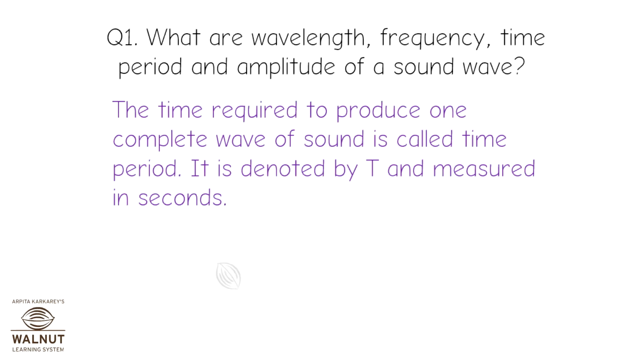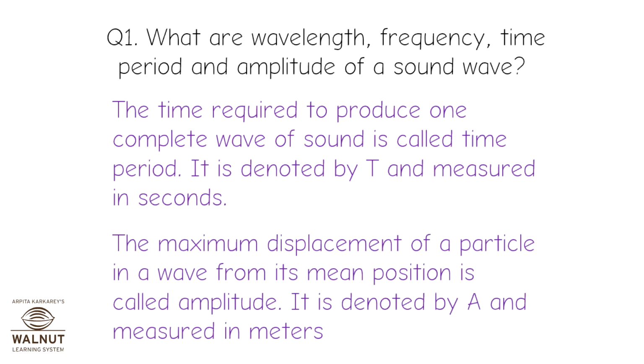The time required to produce one complete wave of sound is called time period. It is denoted by T and measured in seconds. The maximum displacement of a particle in a wave from its mean position is called amplitude. It is denoted by A and is measured in meters.